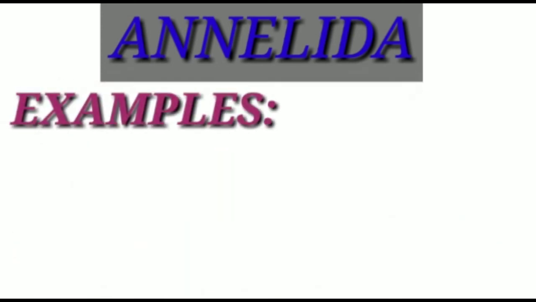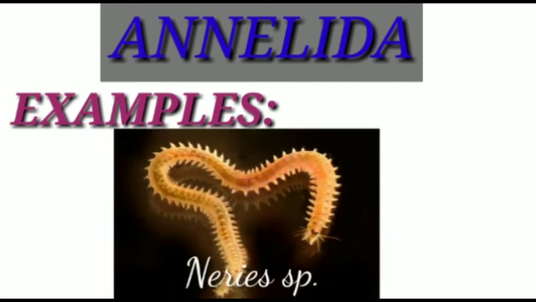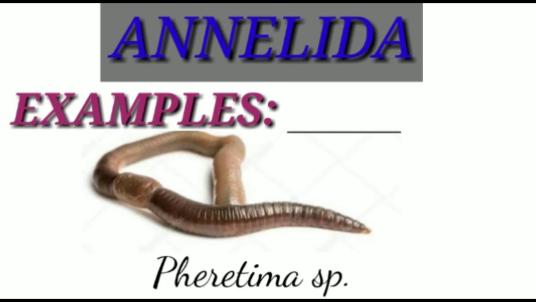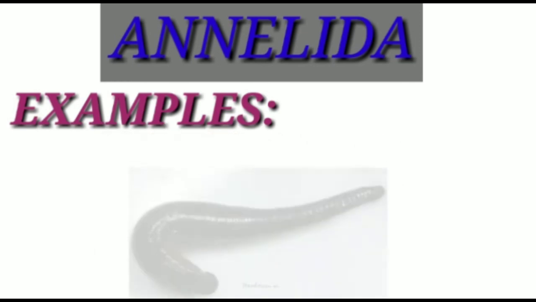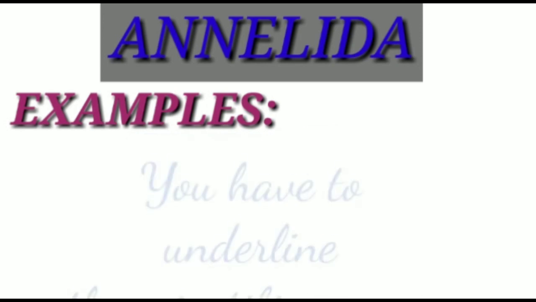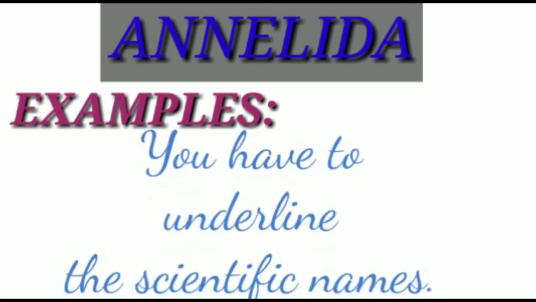So, let's come to the examples. First, Nereis, then Pheretima, we know it as earthworm. Then Hirudinaria, we know it as blood-sucking leech. So, you have to underline the scientific names.